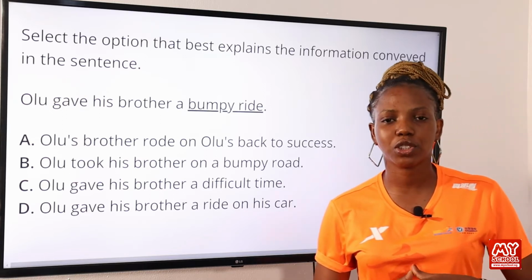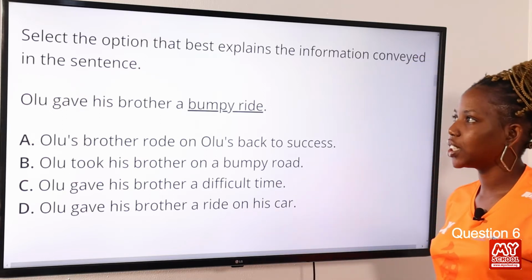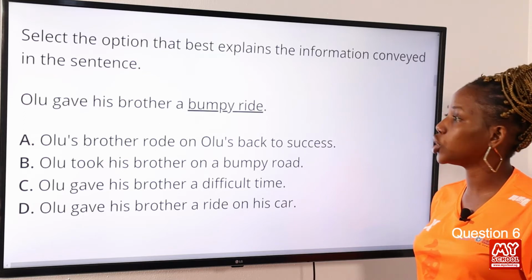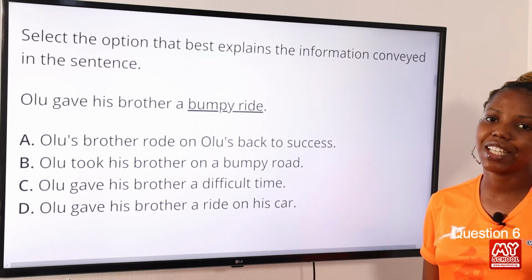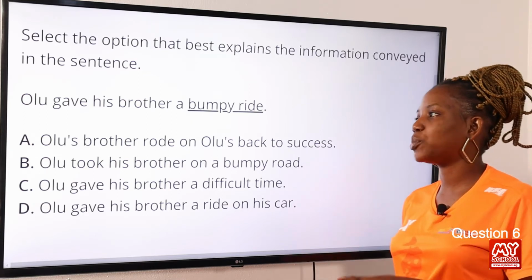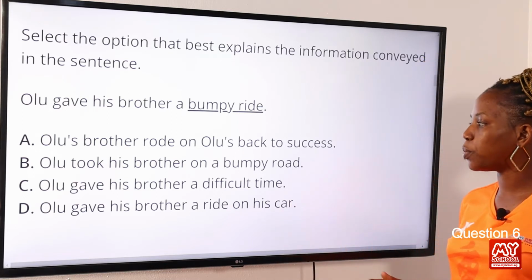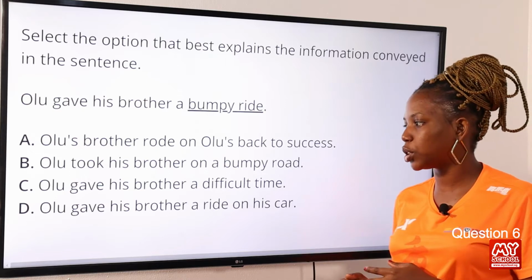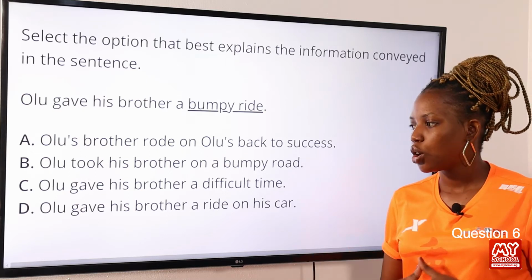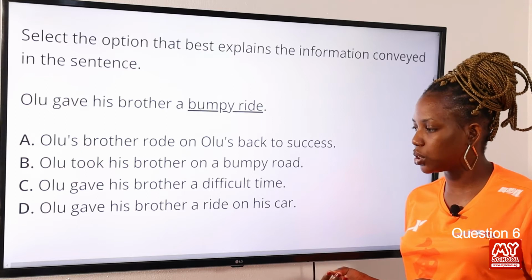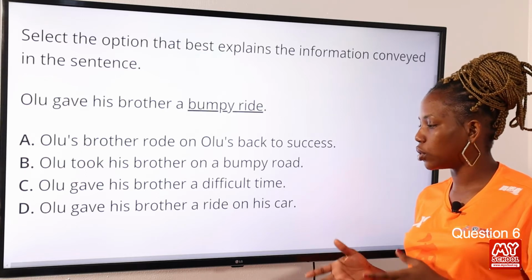Now moving on to question 6. Select the option that best explains the information conveyed in the sentence. Olu gave his brother a bumpy ride. Option A, Olu's brother rode on Olu's back to success. Option B, Olu took his brother on a bumpy road. Option C, Olu gave his brother a difficult time. Option D, Olu gave his brother a ride on his car.